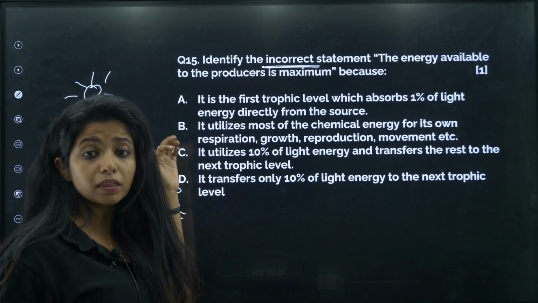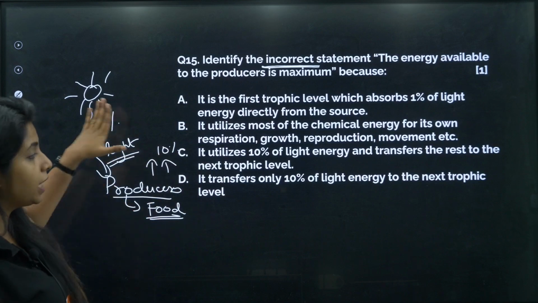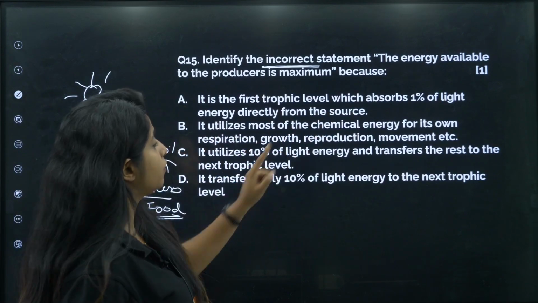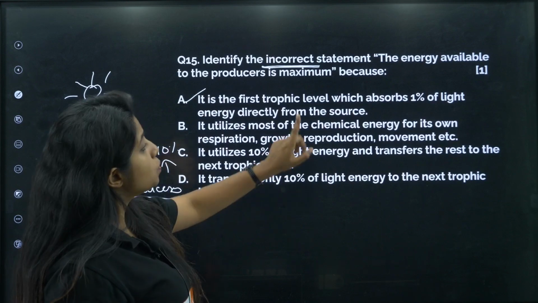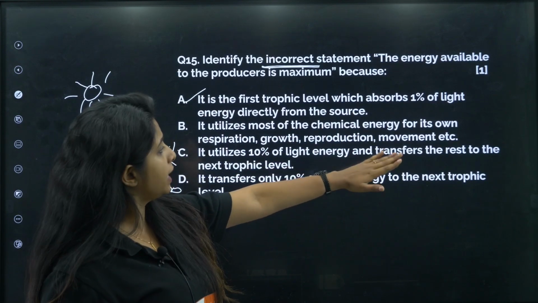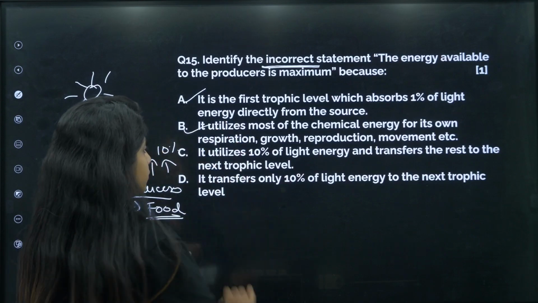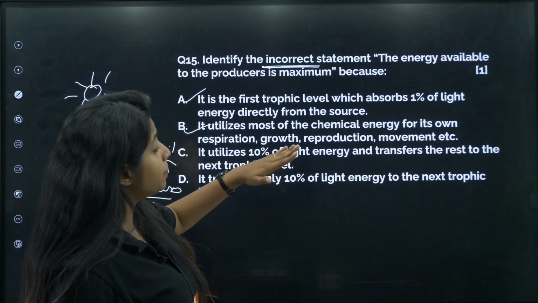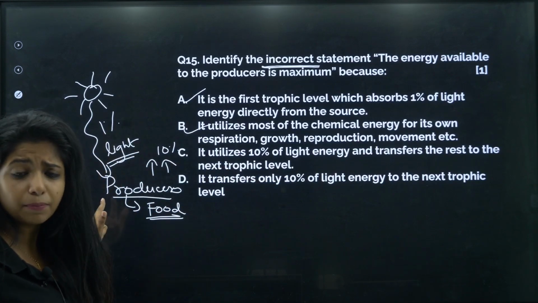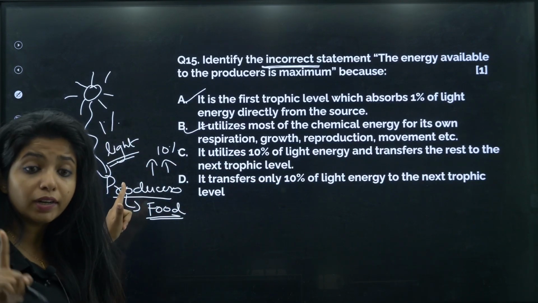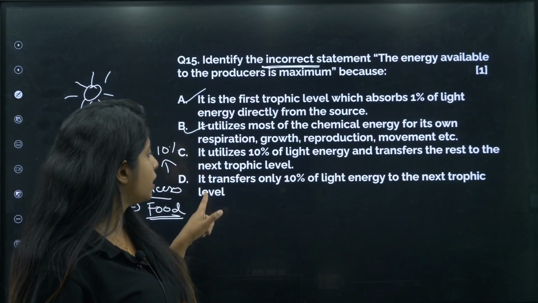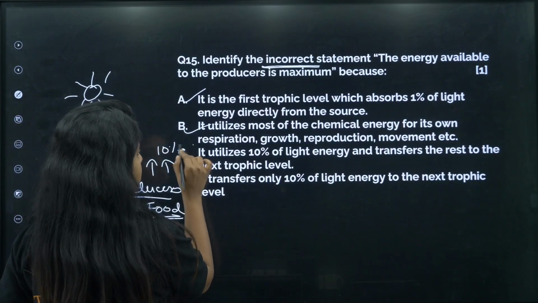Now we have to find something that is not compatible with this. So it is the first trophic level which absorbs 1% of light energy directly from the source. This is correct. It utilizes most of the chemical energy for its own respiration, growth, reproduction, movement, etc. That is also correct. It utilizes 10% of the light energy and transfers the rest to the next trophic level. Does it utilize 10%, my dear children? No, it is 1 to 2%, that's all. It transfers only 10% of light energy to the next trophic level. That is also correct. So this becomes the wrong answer.